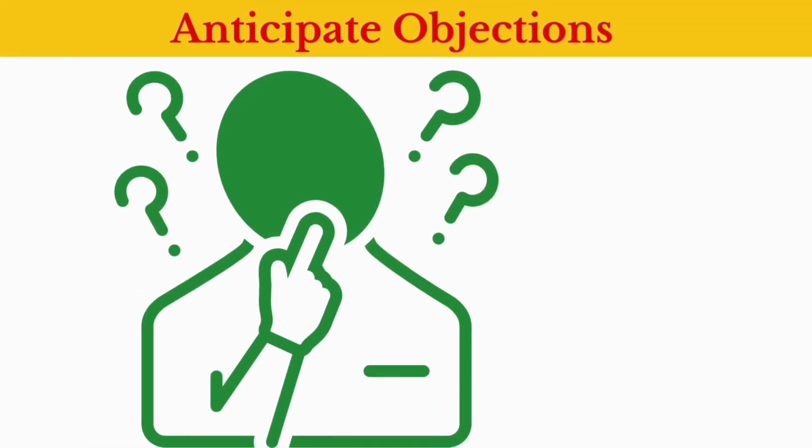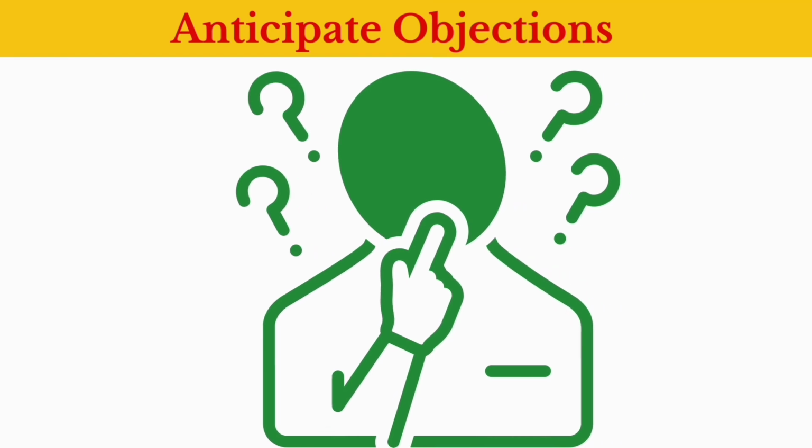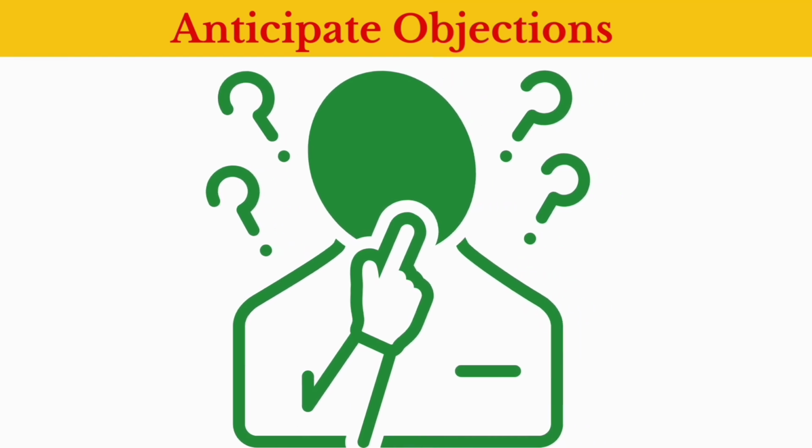Okay, next is anticipate objections. What is this? Now, anticipate potential objections or concerns from the other party and prepare persuasive arguments or alternatives to address them. What is this? We need to understand after research what the other candidate will say, what negatives and positives that other candidate has. Okay, means if that candidate asks for a certain amount, then how can I negotiate, what objection can I have, what objection that candidate can have.